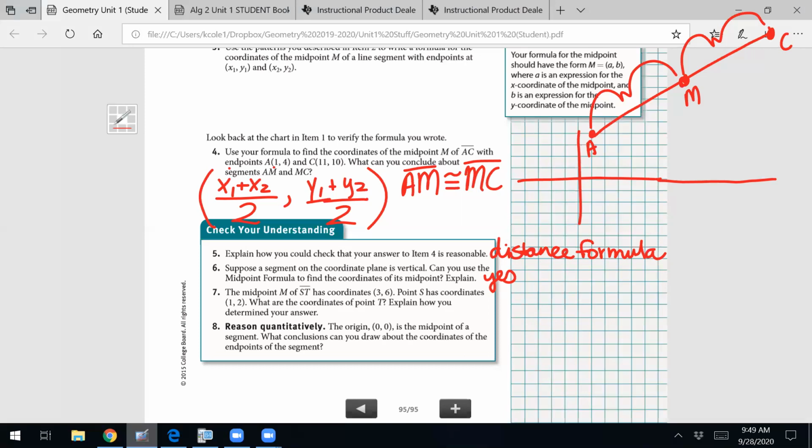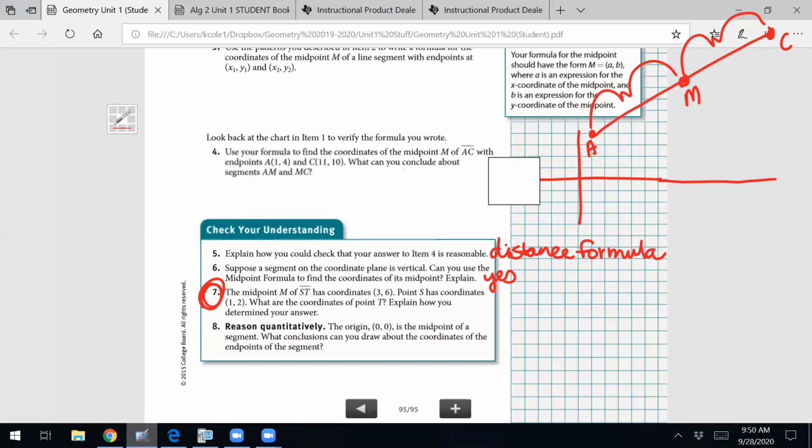Number 7 says the midpoint M of segment ST has the coordinates (3, 6). Point S has coordinates (1, 2). Determine the coordinates of T. Y'all, this is how the ACT loves to ask this question. They're going to give you the midpoint and one of the other points and ask you to find the missing endpoint. For me, I like to think about this in terms of algebra, okay? So I know that I'm going to have x plus x divided by 2 equals the x of the midpoint.